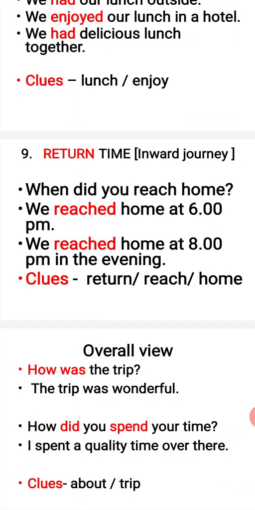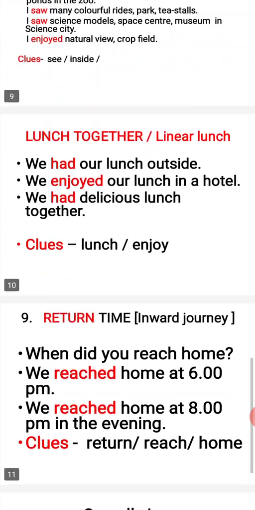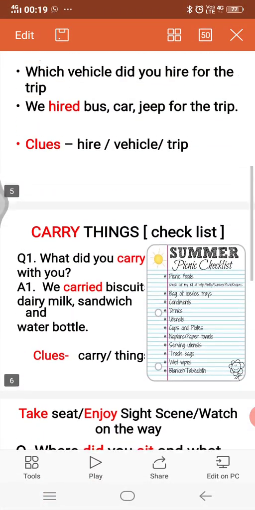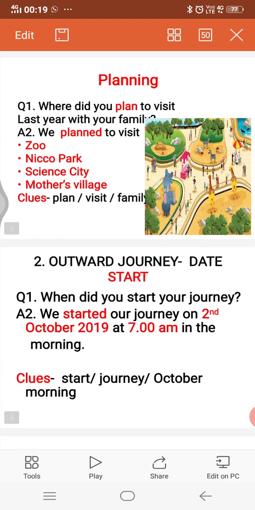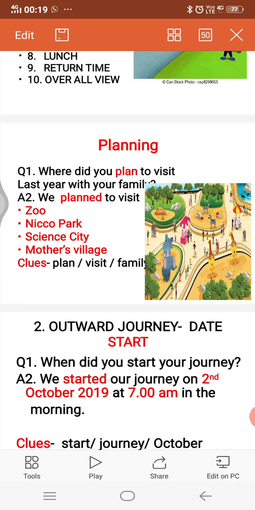So, children, in this way, we can write a paragraph on an excursion trip or journey by train. All these clues will help you. With the help of clues, children, try to frame a paragraph. Suppose I have not mentioned any place. You take any topic. You can take zoo, or Nico Park, or Science City. But you prepare a paragraph on an excursion trip using such clues, or you can add your own, my dear children.